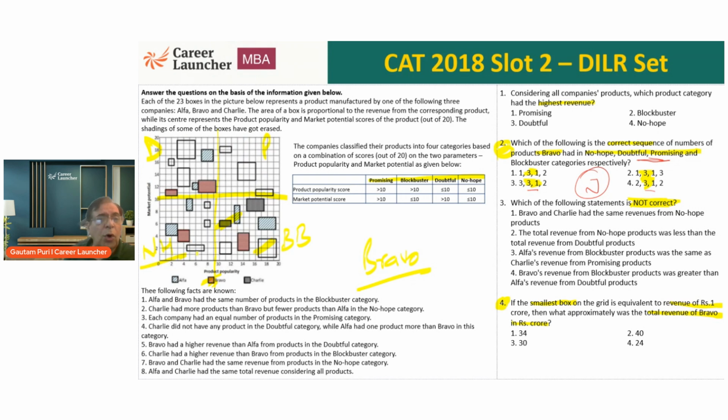Similarly, no hope. All the boxes are very small. It is going to be either doubtful or Blockbuster. But my point is, this is most probably a question which I can do visually.